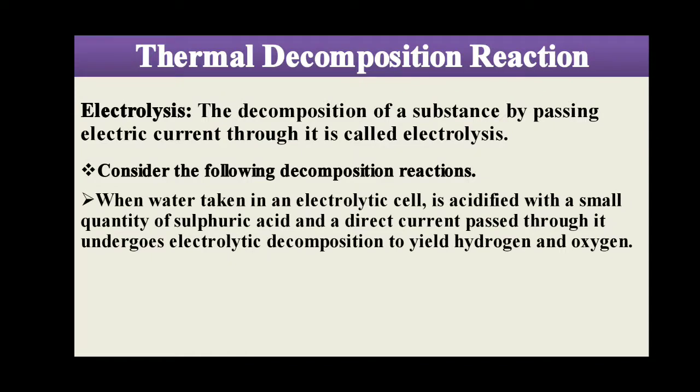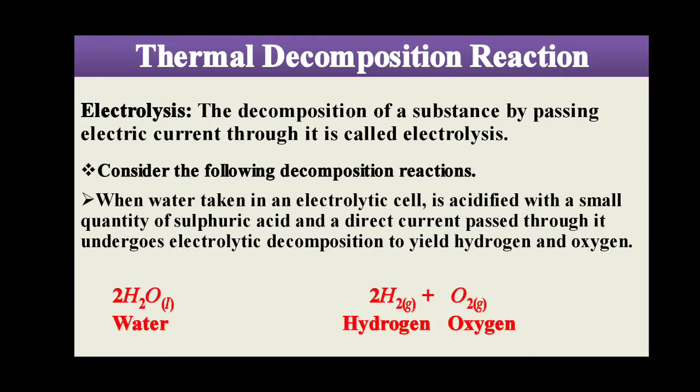When water is taken in an electrolytic cell, acidified with a small quantity of sulfuric acid, and a direct current is passed through it, it undergoes electrolytic decomposition to yield hydrogen and oxygen. You can see 2 moles of H2O, that is water, undergo electrolytic decomposition and release 2 moles of hydrogen and 1 mole of oxygen gas. That means simply that H2O is decomposed into its elements, hydrogen and oxygen.